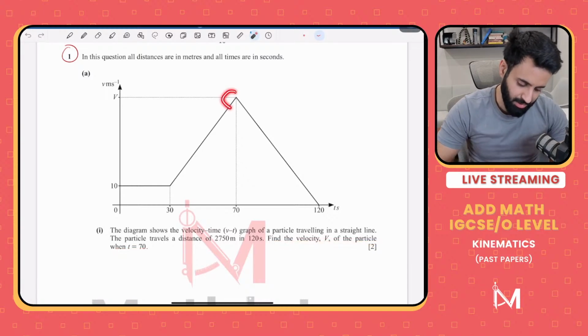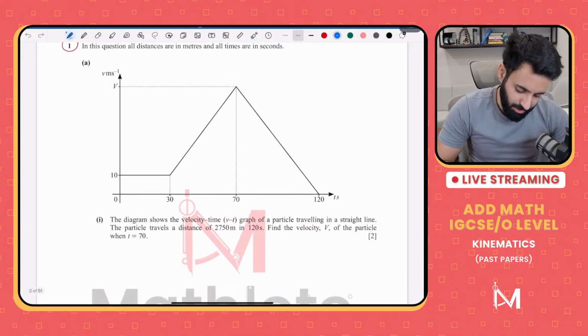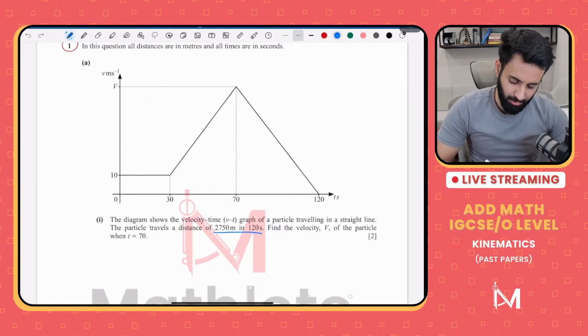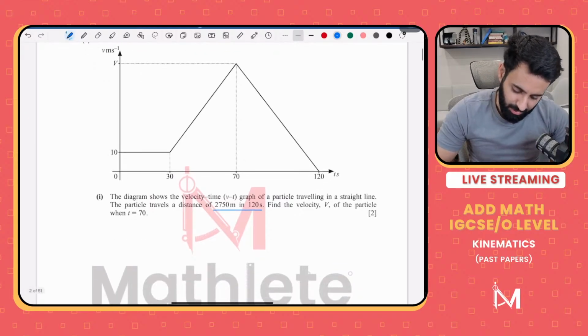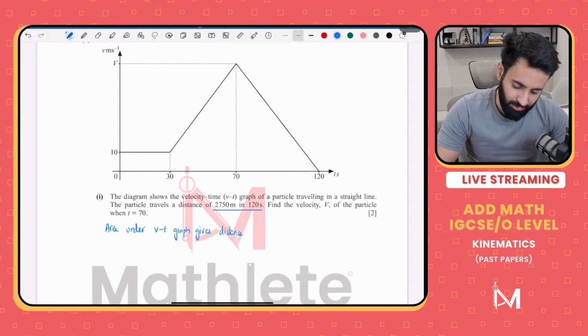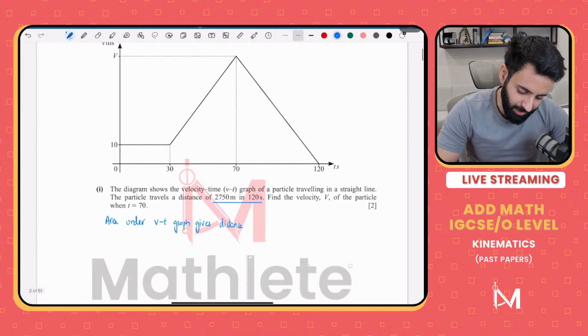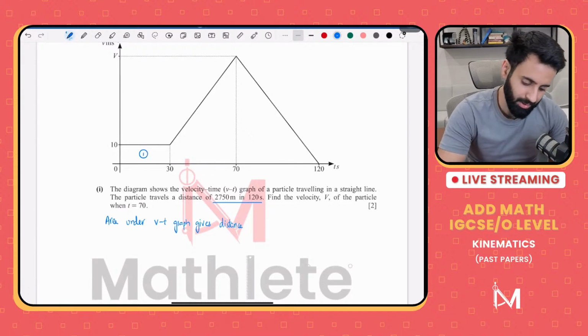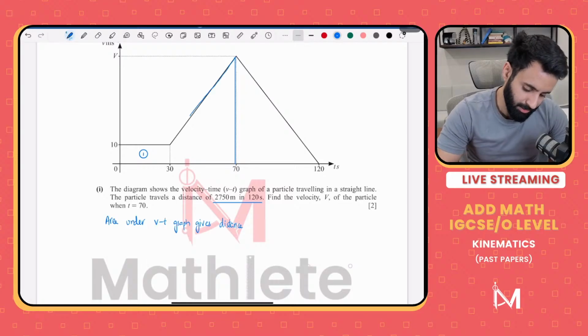So we need to find this out. It's a 2-mark question. Let's see what's the piece of information that we can use. The piece of information that we can use is the fact that we're given distance. So I'll write down some concepts along the way. Area under velocity time graph gives distance. Okay, remember, area under the velocity time graph gives distance. So let's find out the area. Now notice that we can divide the area into three parts. Here's one part. Okay. Here is another part. This is a trapezium.